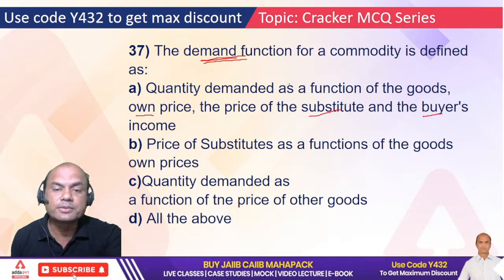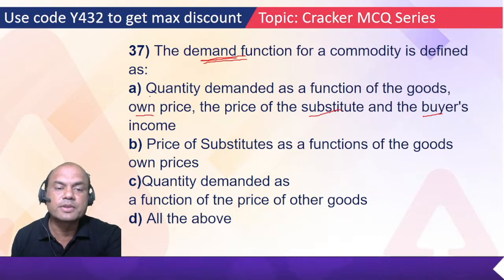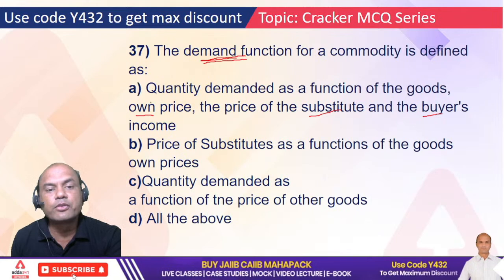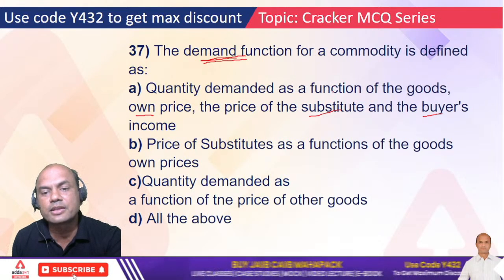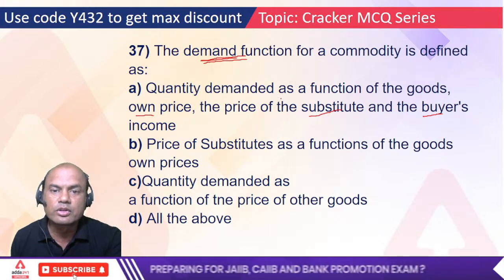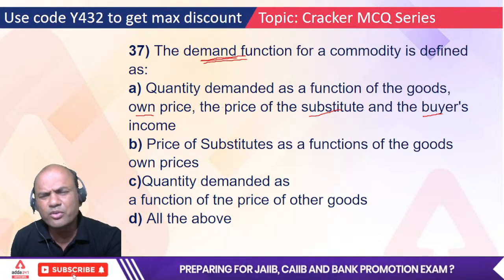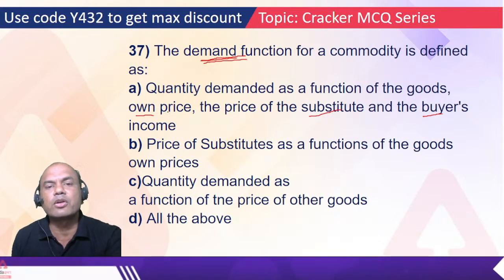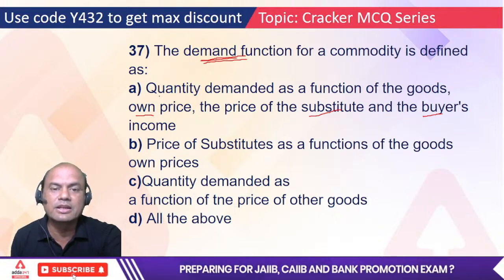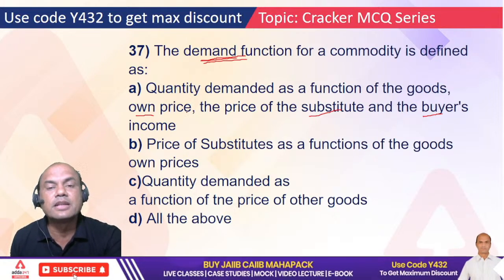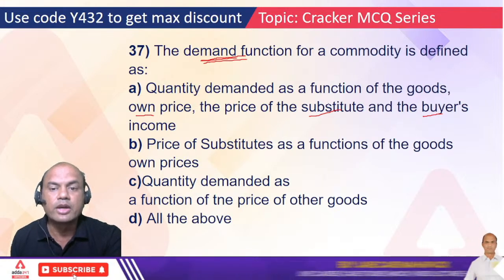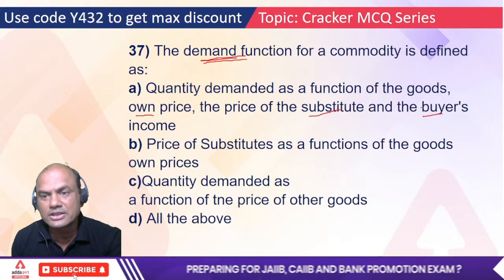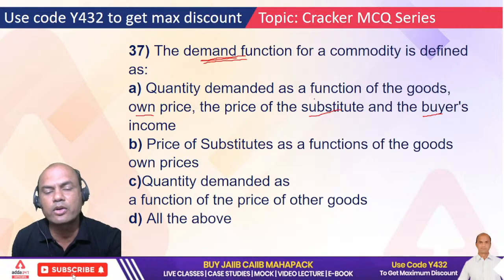So price of substitute means what? See here, if the price of some commodity increases, let's take the example of iPhone and Android phones. iPhone's price increases, Android phone comes as a substitute. That's it, so the market for iPhone is gone. Of course, it's a choosy market, and the one who wants an iPhone will go for the iPhone only. But we are talking of mass scales. Economics doesn't deal with choosy customers, it deals with what 90% of the customers do. So Android comes as a substitute. So own price, substitute, and buyer's income, isn't it? Buyer's income is eligible for this Android, right? Cheaper phones.